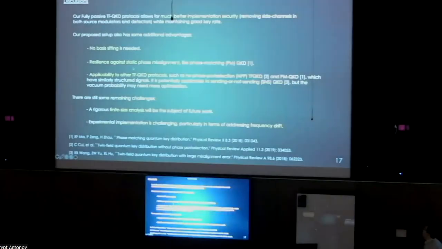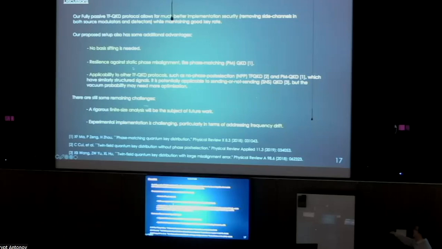So for some discussions, our protocol allows for much better implementation security while maintaining a good key rate. It has some additional advantages of using no basis shifting. Alice announces the basis based upon her random bit to Bob. And we have resilience against static phase misalignment, just like phase matching QKD, because we start off preparing the states in every direction. We are also applicable to other TF-QKD protocols like MPP and PM-QKD, which have similar signals. And it's also potentially applicable to SNS, but it might need more optimization.